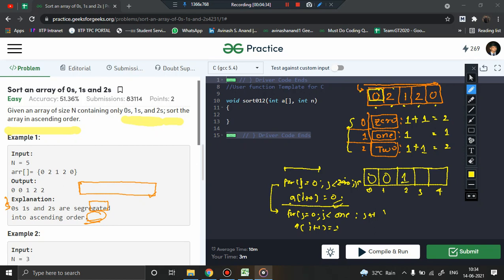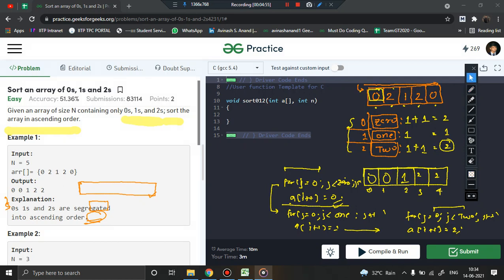Following this loop you will have another for loop, again j equal to 0, j less than 2, j plus plus. This loop will iterate as many times as there are 2's. Only 2 2's are there, right? So 2 times this loop will execute, and meanwhile I'll do a of i plus plus equal to 2. So finally this will be the sorted array.